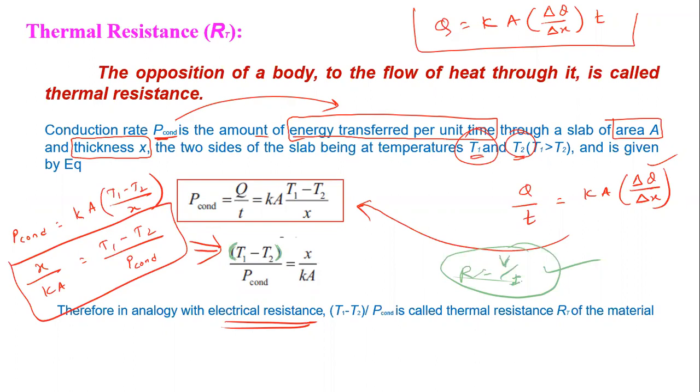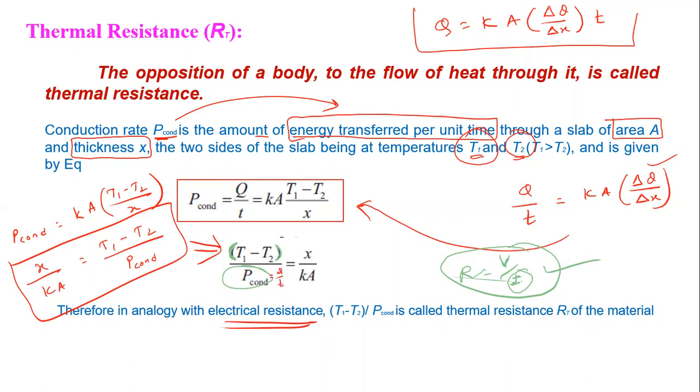V is a potential difference. T1 minus T2 is a temperature difference. P conduction is the rate of heat flow, and I is what? Rate of flow of charge. In electricity, charge is there, and here, it is the flow of heat basically. P conduction is the rate of flow of heat here. So everybody knows P conduction is Q by T.